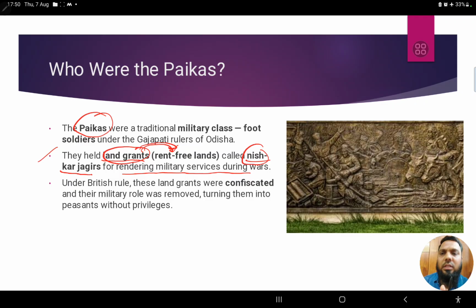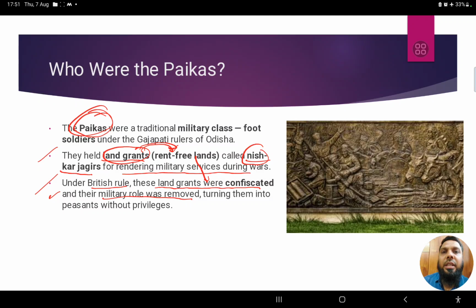Now, what happened under British rule, once this entire area came under British domination, is that these rent-free lands were confiscated, taken back by the British, and their military role was removed. The Paikas were seen as high people in society. At least people would have seen them as soldiers. They would have enjoyed a bit of respect, right?